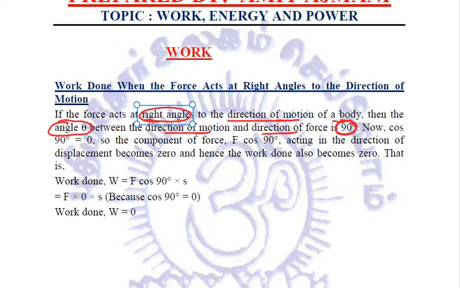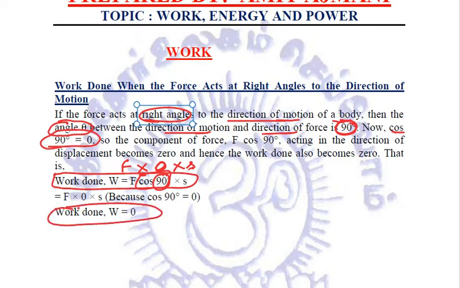The formula is work done is equal to F into cos theta into distance. The value of theta is 90 degrees, and cos 90 degrees is equal to 0. So no matter how much force is applied and no matter how much distance is moved, the work done will, of course, be 0.